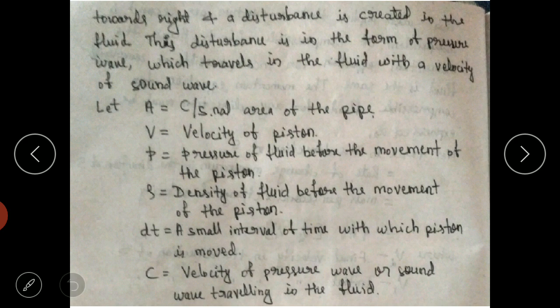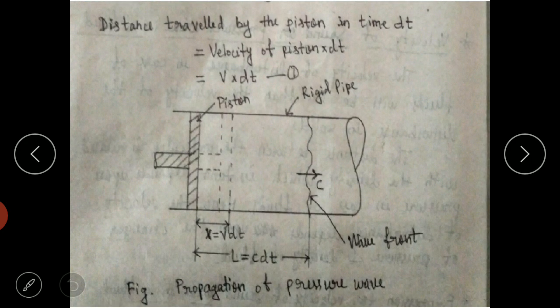Let A be the cross-sectional area of the pipe, V the velocity of the piston, which is very important, P the pressure of the fluid before movement of the piston, and rho the density of the fluid before movement of the piston. What is dt? A small interval of time in which the piston is moved, from this point to this point.